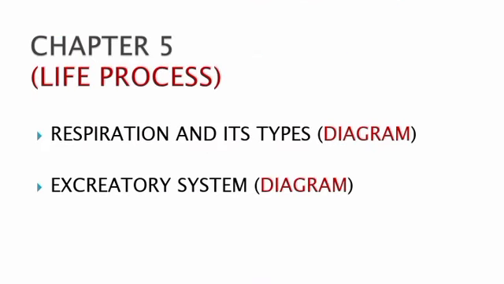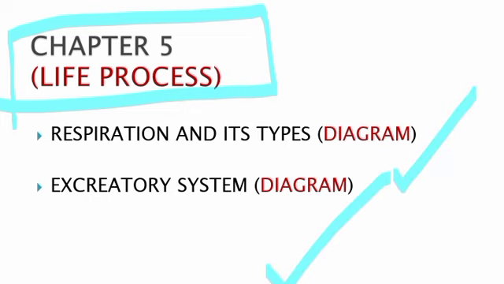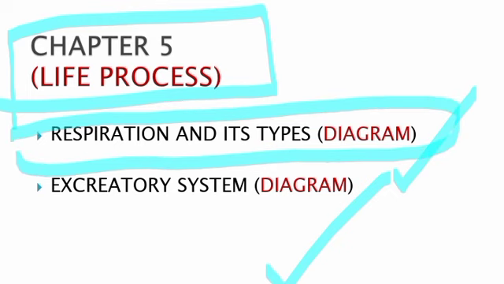Chapter number 5, life processes. In this chapter you have to read the excretory system, respiration system, alimentary canal, and transportation, but you must read respiration and excretory systems on priority. If you have time, you can read other things too, but you must focus on the respiration and excretory systems.